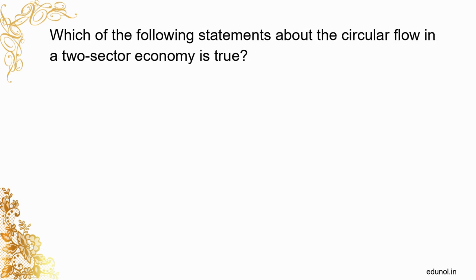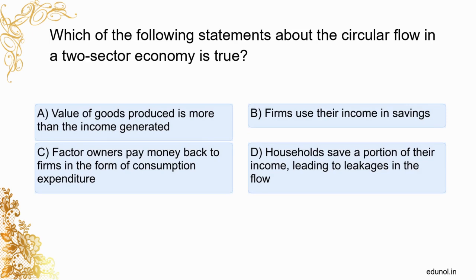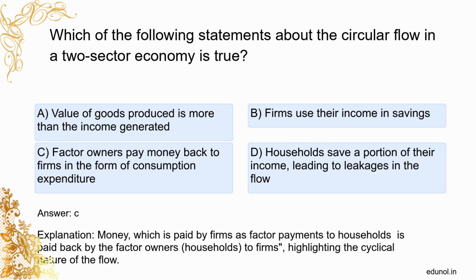wants. Which of the following statements about the circular flow in a two-sector economy is true? Value of goods produced is more than the income generated. Firms use their income in savings. Factor owners pay money back to firms in the form of consumption expenditure. Households save a portion of their income, leading to leakages in the flow. C. Money, which is paid by firms as factor payments to households, is paid back by the factor owners, households, to firms, highlighting the cyclical nature of the flow.